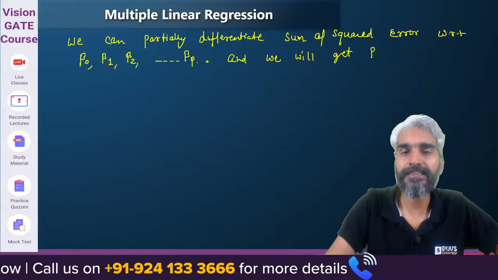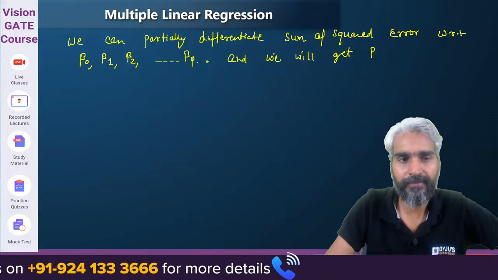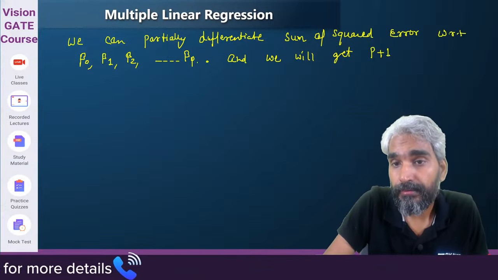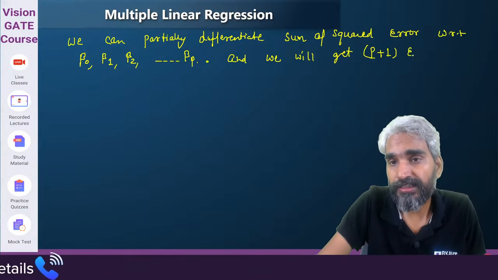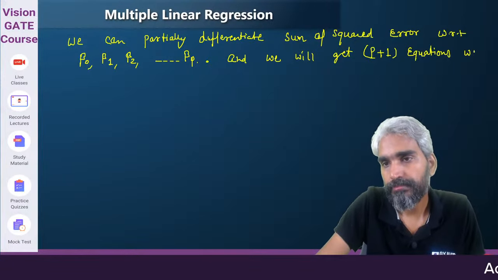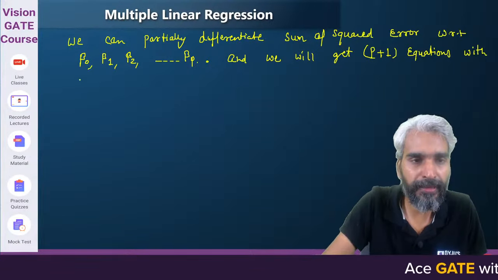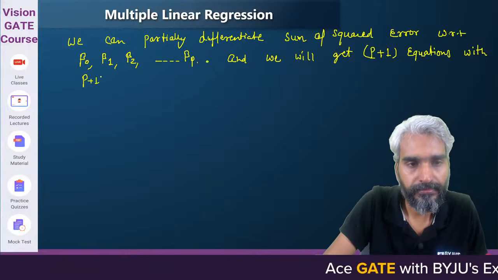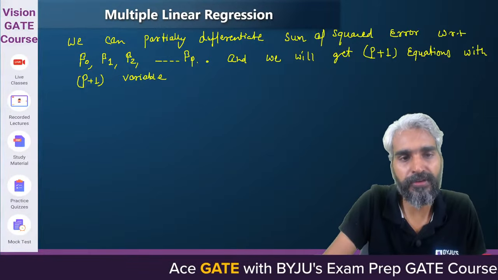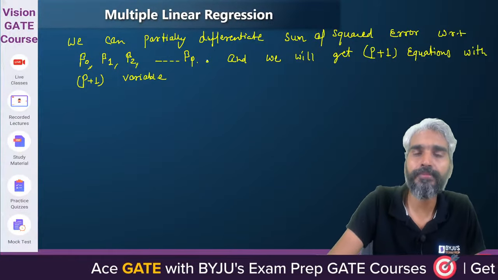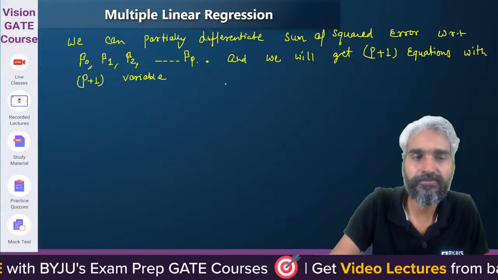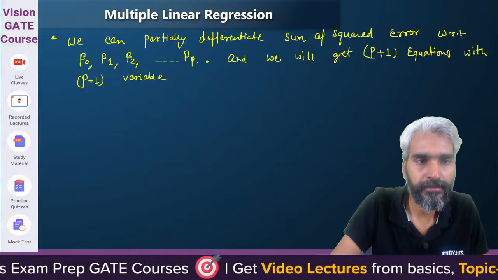If we partially differentiate the sum of squared error with respect to these, we will get P plus 1 equations with P plus 1 variables. What are the variables? P plus 1 variables are beta 0, beta 1, beta 2 up to beta P. Yes, we will get P plus 1 equations with P plus 1 variables.